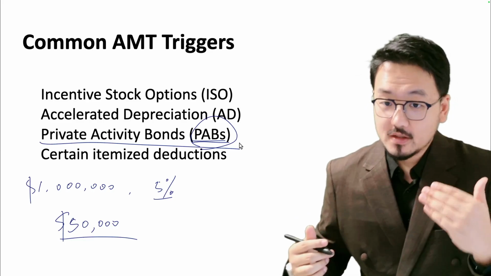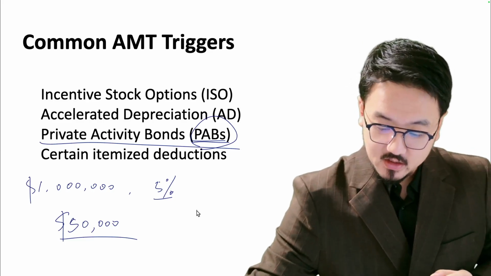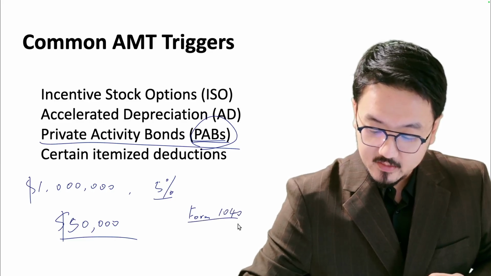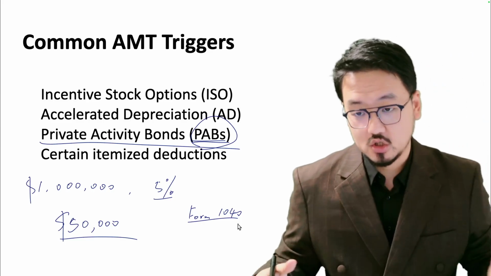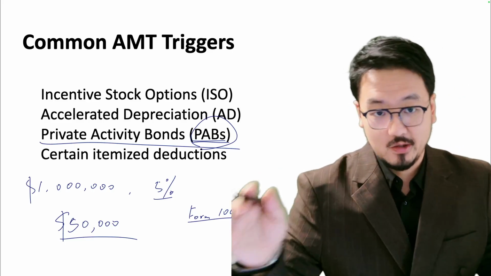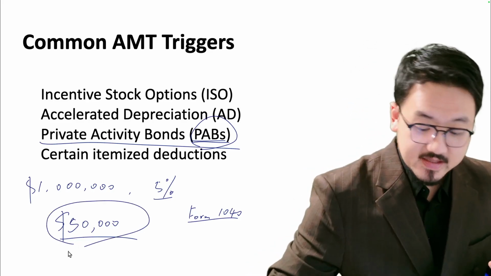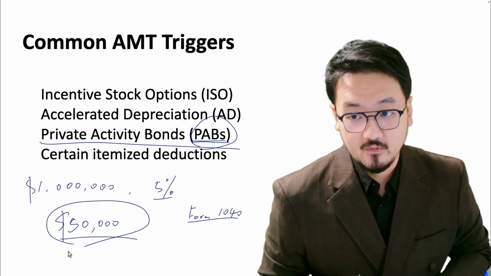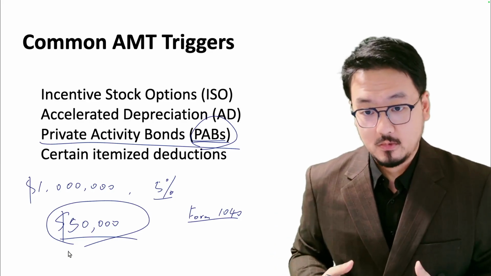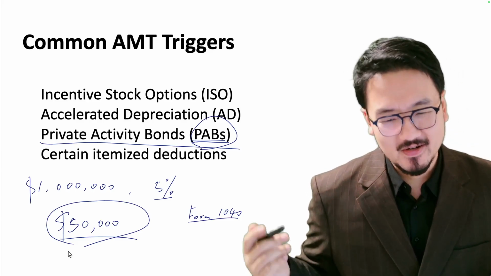Under the regular form, if you are a US taxpayer, there is a form called 1040. You put your taxable income on Form 1040. Do you need to add this $50,000 of municipal bond interest? No, you don't. You think that's great, it's like free income without tax.